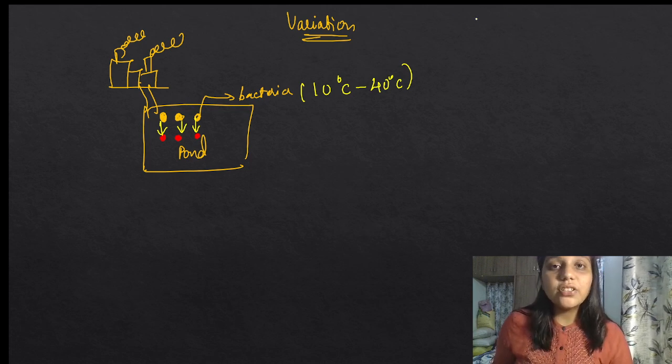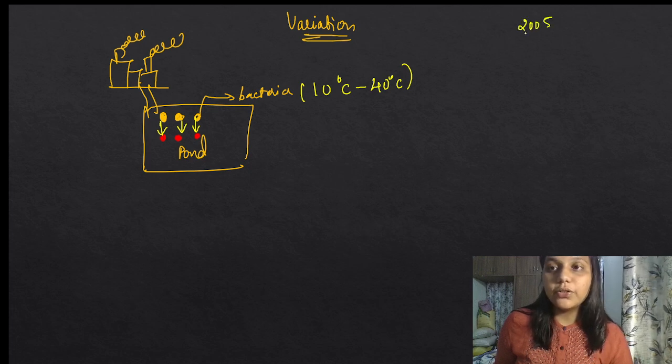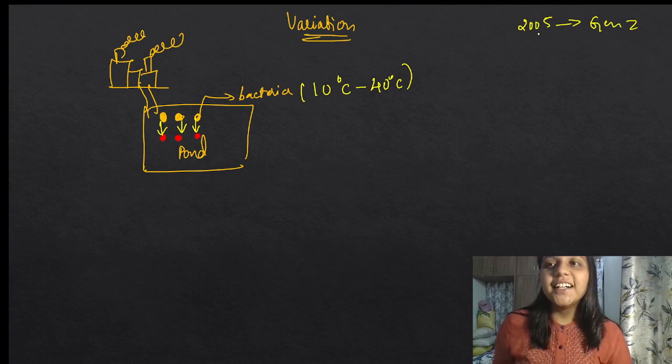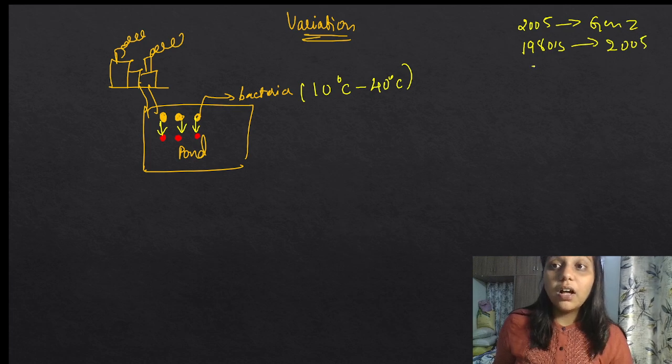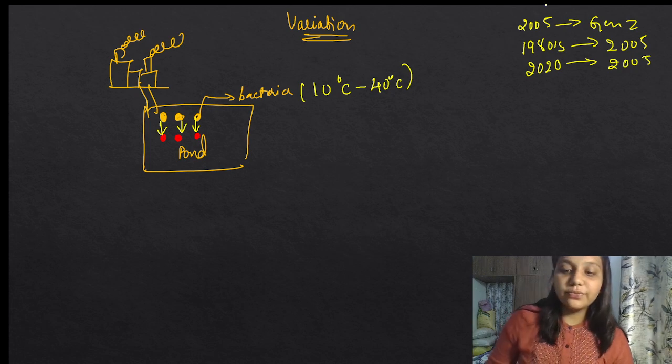Okay, why do variations happen? Due to environmental changes. Now we are called, I was born in 2005 and we are called Gen Z kids, right? But there are some persons who are like from the 1980s but were born in 2005, or in 2020, but they are originally born in 2005.